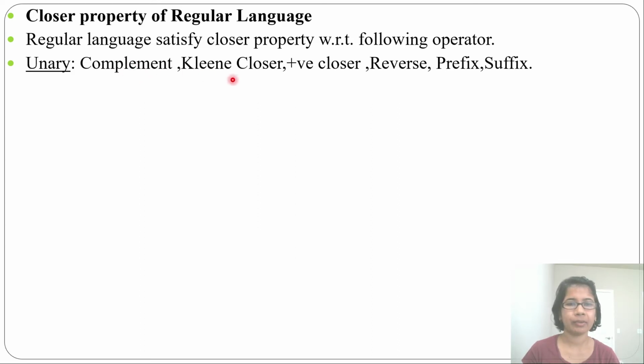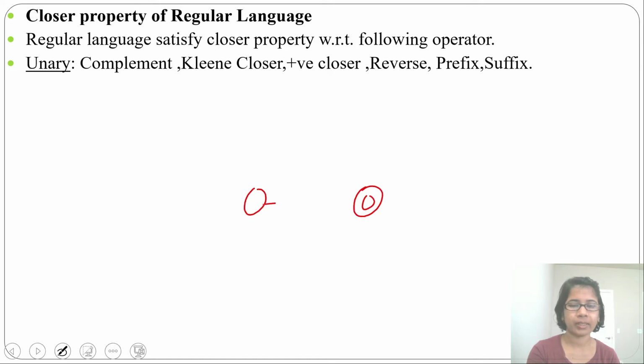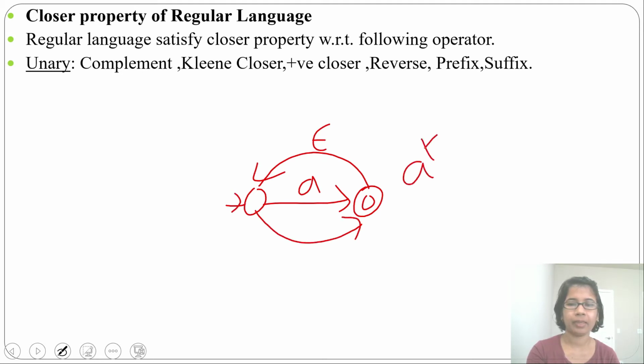Next is Kleene closure. If one language is regular, then its Kleene closure is also regular. How to find Kleene closure? Just add epsilon transition from initial state to final state and final state to initial state. This is one language and it is accepting just A. Then how will we find A Kleene closure? Just add epsilon transition from final state to initial state and initial state to final state. You will find the Kleene closure.